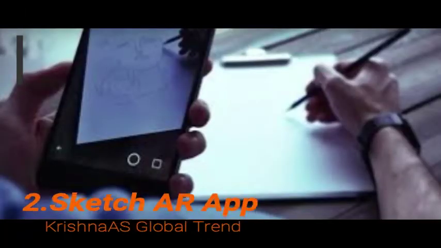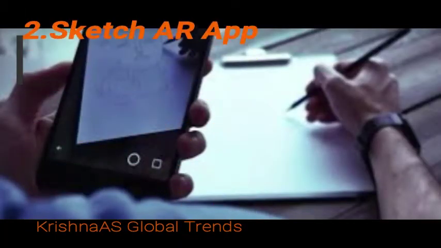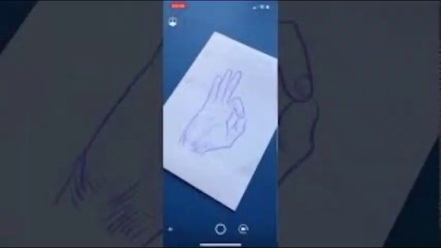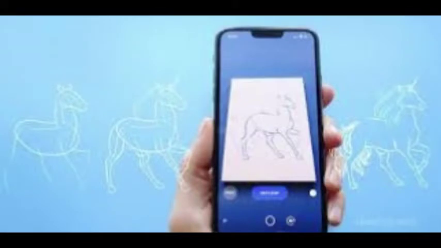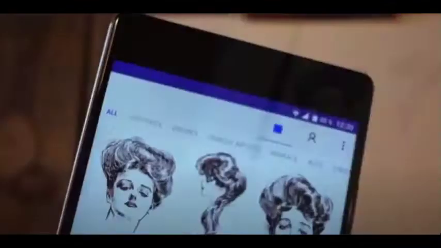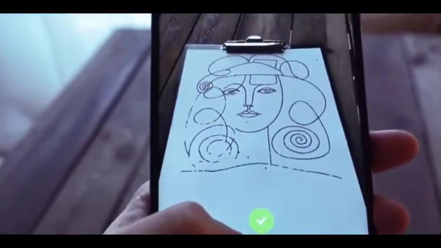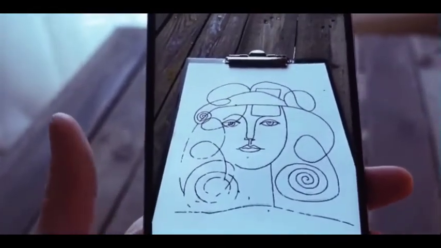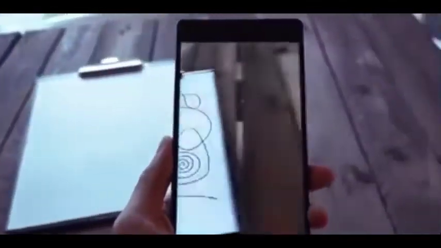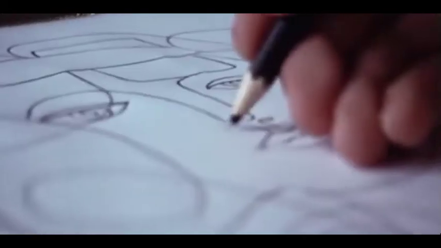2. Sketch AR, Sketch Augmented Reality. This app makes augmented drawings. Especially if you want to make drawings very properly on your paper or anywhere else. The main function of Sketch AR is that it will capture the image, the drawing you want to make, and then project it on the paper where you want to draw again. Any kind of difficult drawing you can make very easily with this Sketch Augmented Reality app. This is very helpful for those who like drawing.